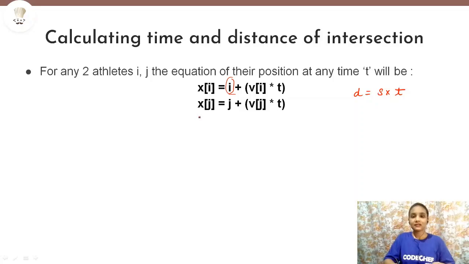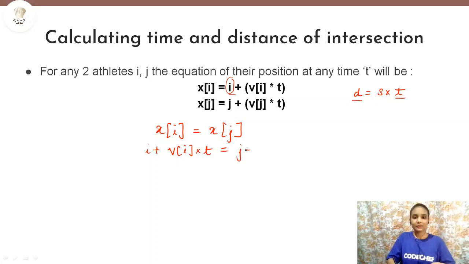That means we need to keep the distance the same and the time the same. So if we just equate these two equations for the ith and jth athlete, we are making the position the same for both. So let's do that: i plus v of i into t equals j plus v of j into t.